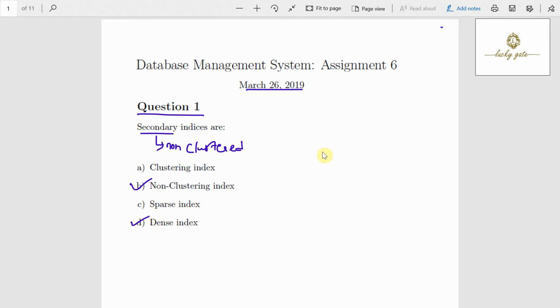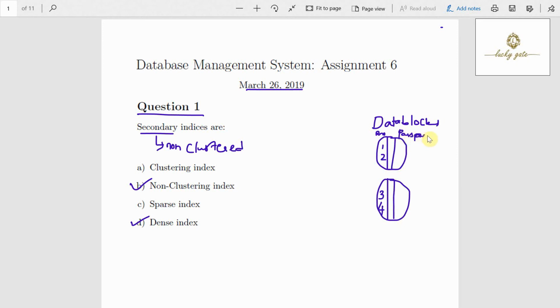Here, what is secondary index actually? Secondary index provides secondary means of accessing a file on which some primary access already exists. Because primary already exists, if we create an index on something other than the primary key, we call it a secondary index. Let us take an example. These are my data blocks. My data blocks contain records ordered with respect to the roll number of the students, say 1, 2, 3, 4, and with respect to their passport number,